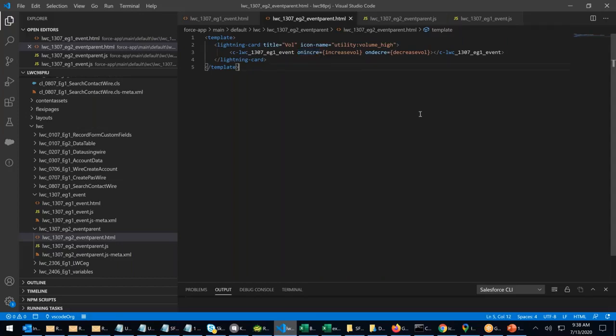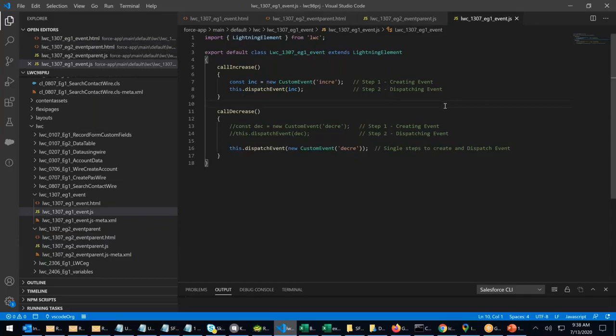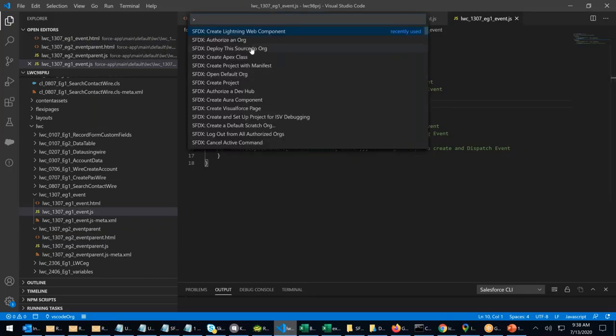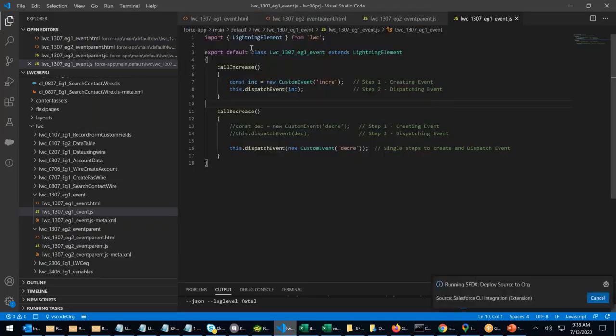Control S everywhere. Now let's deploy both. Right? I go to the child first. This is the child. Control Shift P. I will say deploy this to the source org. If you have not made any mistake, this should be working fine. Right? I'm deploying the child component, the place where I have created the button. On the button, I have attached an event. I'm creating an event. I'm dispatching the event.